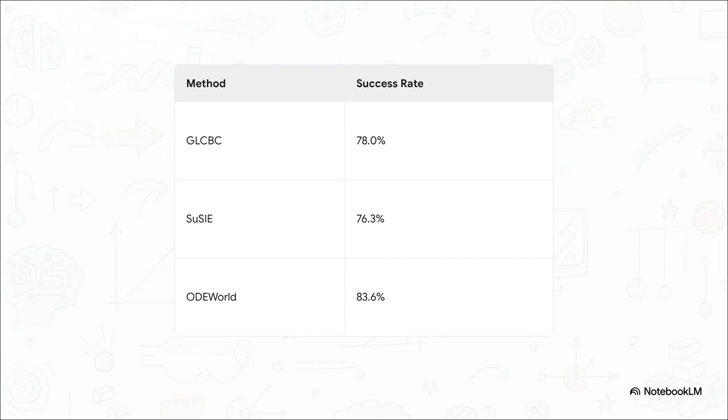On the rigorous Libero simulation benchmark, the results are pretty clear. Standard baselines achieved around a 76 to 78% success rate, but OD World's sequential subgoals absolutely crushed those established baselines, hitting an 83.6% average success rate. Because its plans are so smooth and temporally consistent, it provides dense, reliable guidance that doesn't drift, which means a lot fewer broken plates in the kitchen.